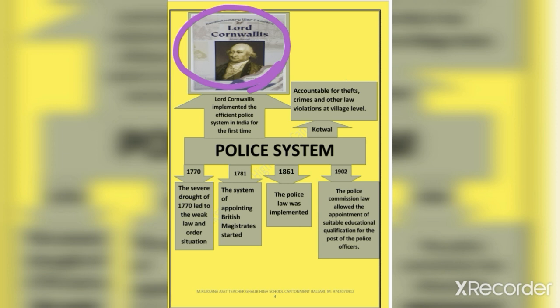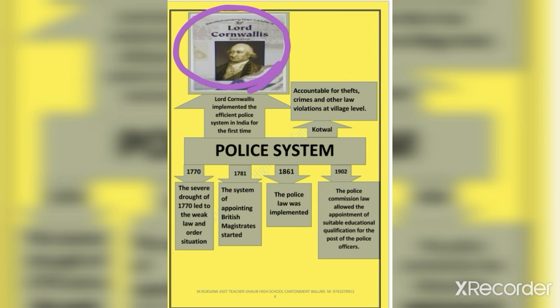The severe draft of 1770 led to a weak law and order situation. Hence, the entire police system was brought under the control of the British officers.